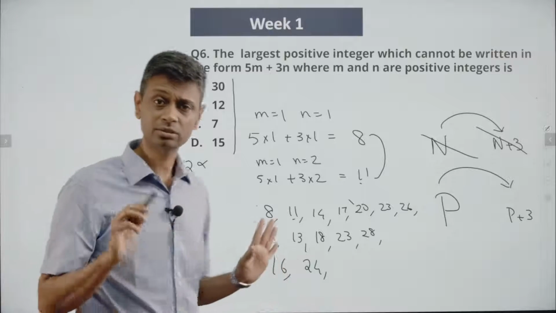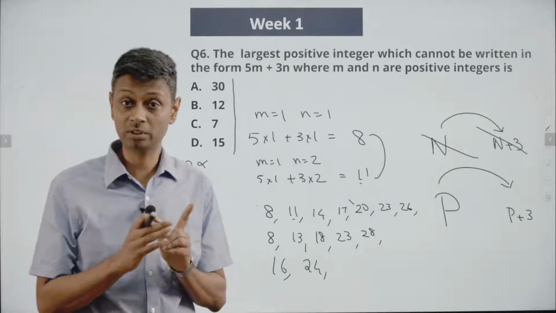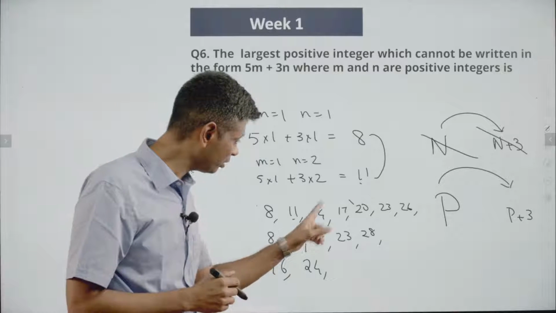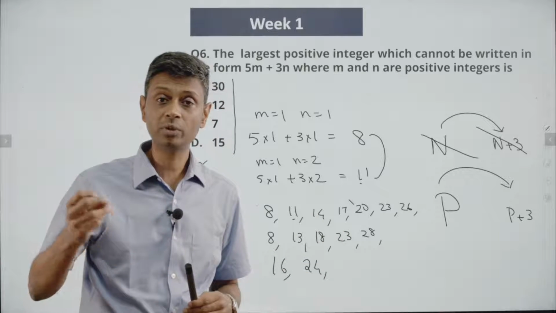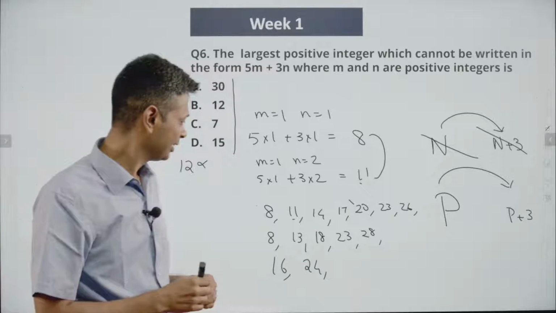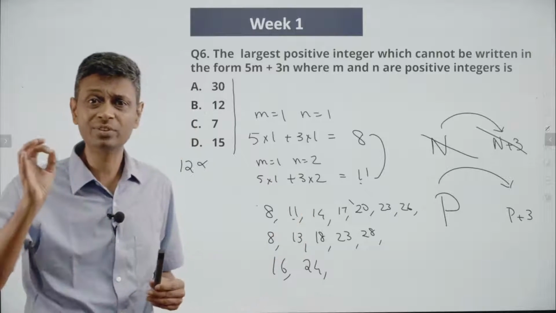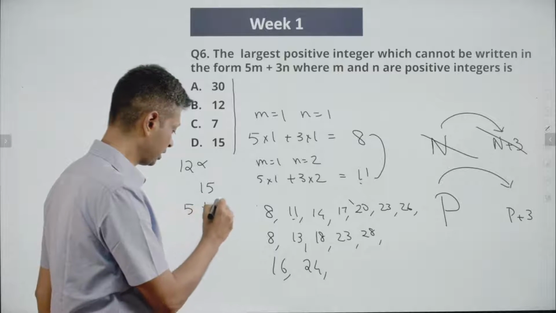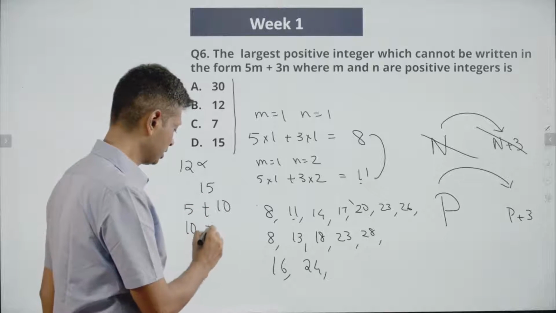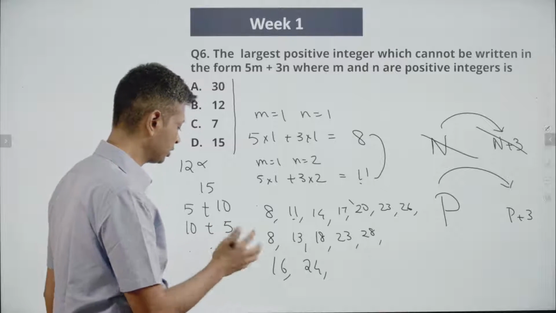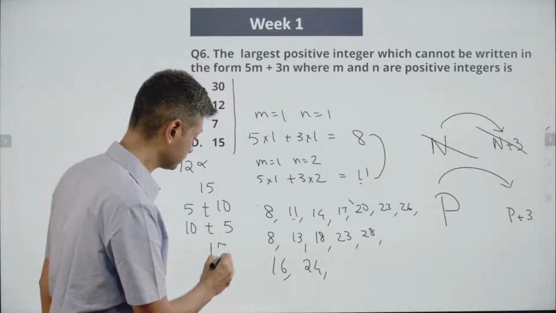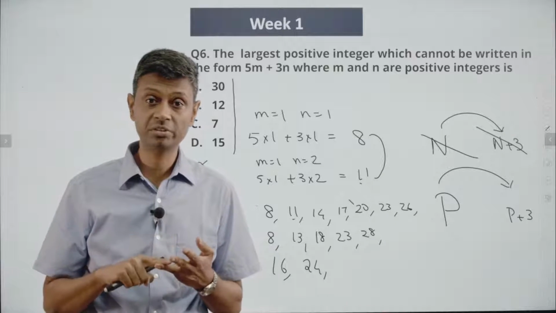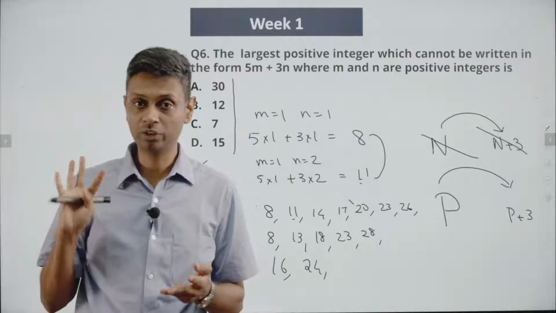So 11, 12, 13, not working out. 9 and 10 are not possible. 12 is not possible. Now think about 13, 14, 15. If 13, 14, 15 work, everything else works after that. 13 and 14 are there. If we can create 15, we are through. 15, we must have 1 5, that is 5 plus 10, that doesn't work. 2 5s, 10 plus 5, doesn't work. 15 plus 0, that doesn't work. 15 is also not possible. So 13, 14, 15, 14, 15, 16, 15, 16, 17, those kind of triplets are ruled out.